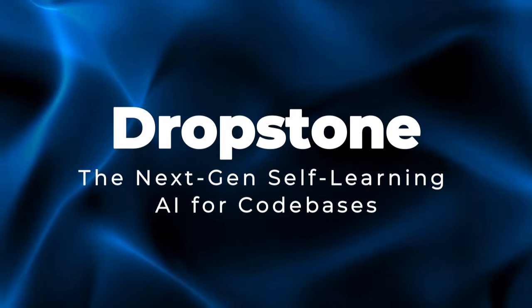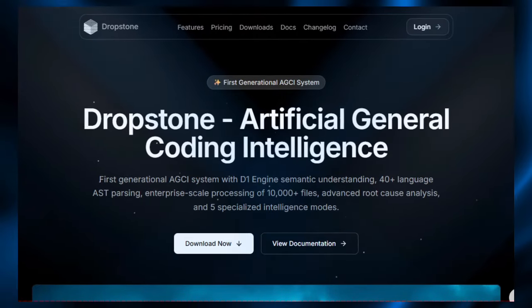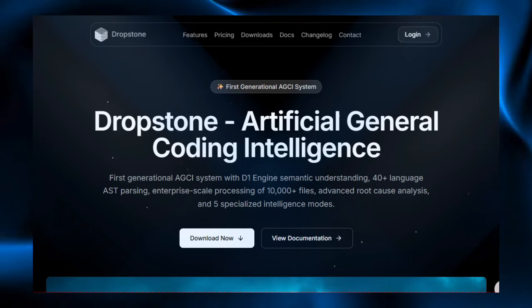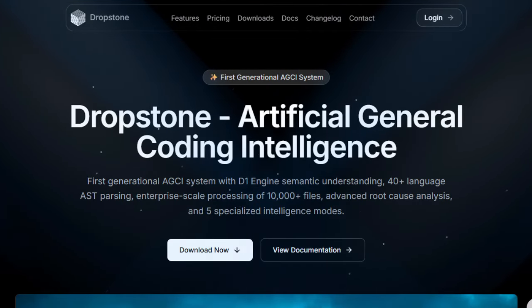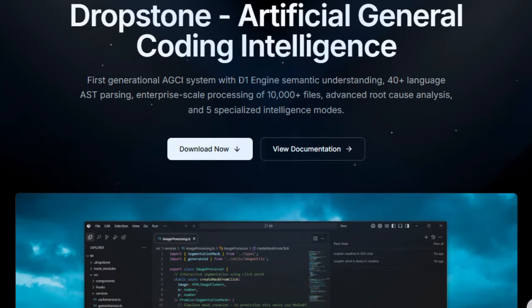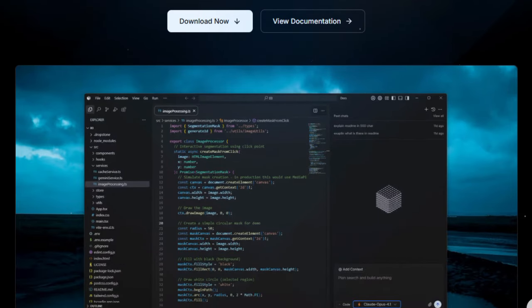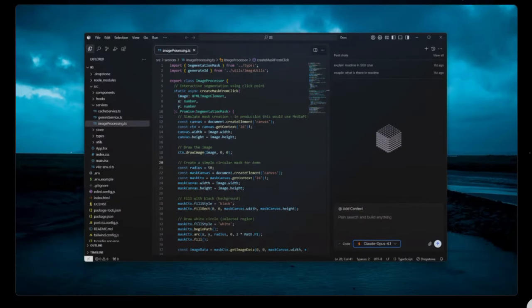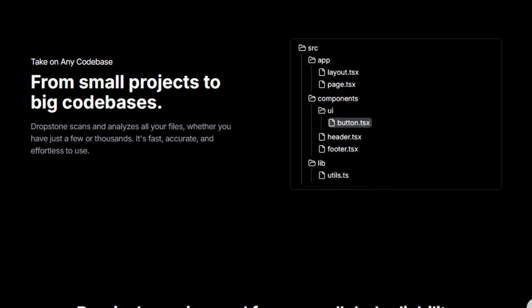Project number 7, Dropstone, the next-gen self-learning AI for codebases. Imagine a system that doesn't just autocomplete lines of code, but truly understands your entire software architecture, how every file, module, and dependency connects, and then learns continuously from every interaction to get better. That's what sets Dropstone apart. At its core is the D1 engine, a semantic understanding backbone that parses over 40 programming languages into abstract syntax trees, but then goes further, interpreting developer intention, architectural patterns, and logic flow across your codebase.